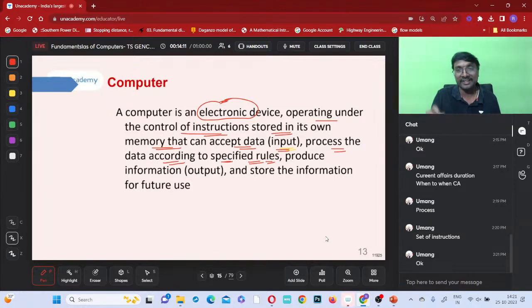Will it do the processing randomly on its own, or according to the rules given to it? According to the rules given to it, it will be processing. After processing the input or data according to the rules, it will produce the information or output, and store this information for future use. Is it clear now how this computer is operating?